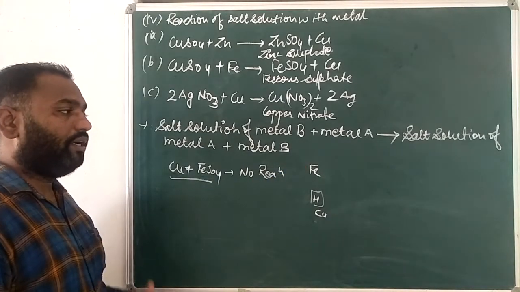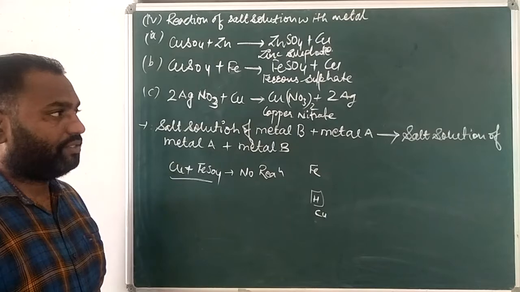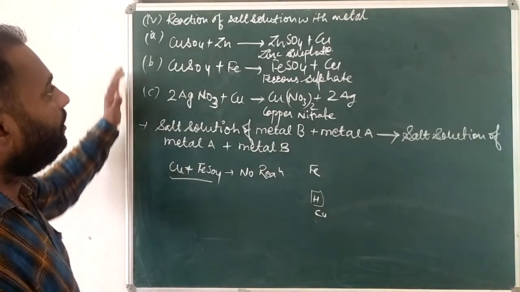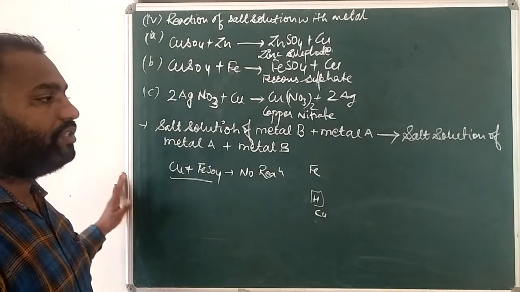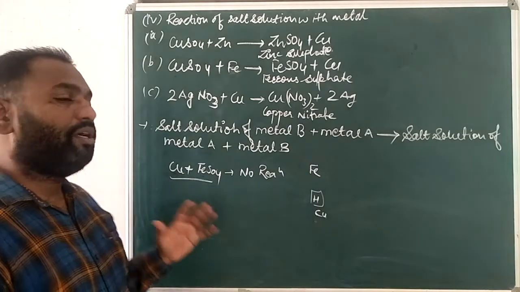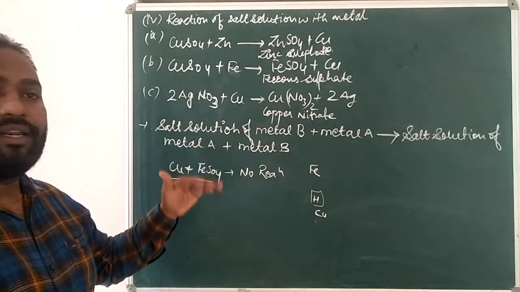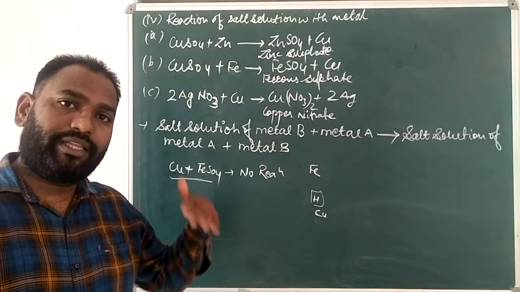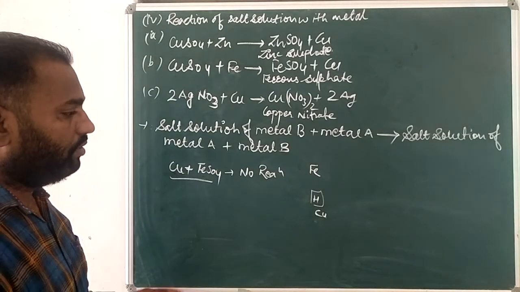Okay, so this is the way a reaction of a salt solution can happen with a metal. So this is how different metals can displace other metals from their salt solutions. Okay, thank you.